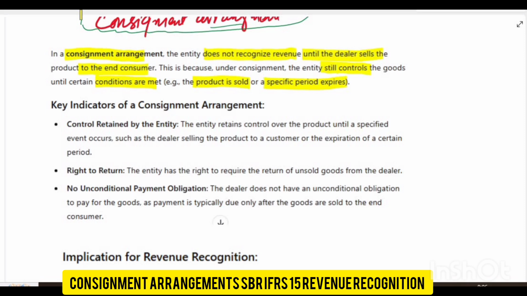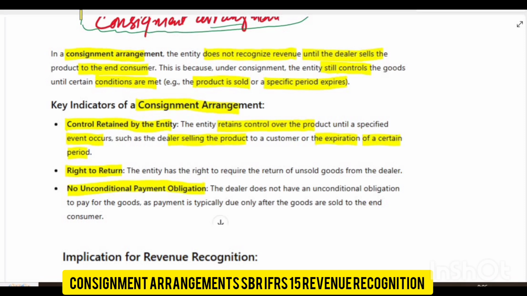About the key indicators, what are the key indicators of a consignment arrangement? The first one is control retained by the entity, right to return, and unconditional payment obligation. By control we mean that the company keeps ownership. The entity retains control over the product until a specified event occurs, such as the dealer selling the product to the customer or the expiration of a certain period.